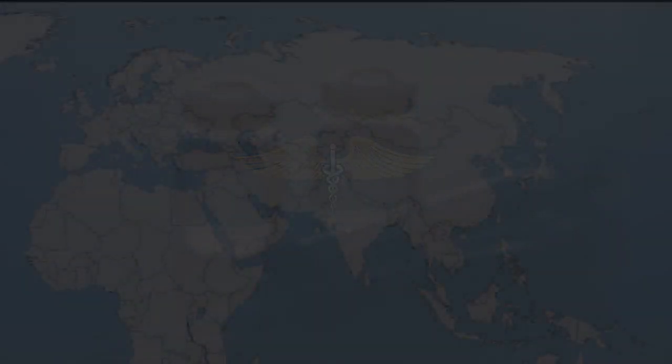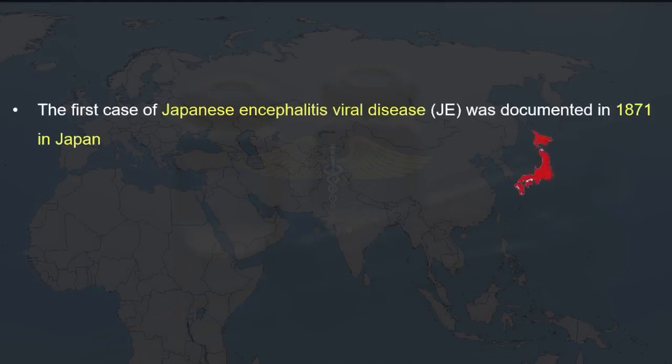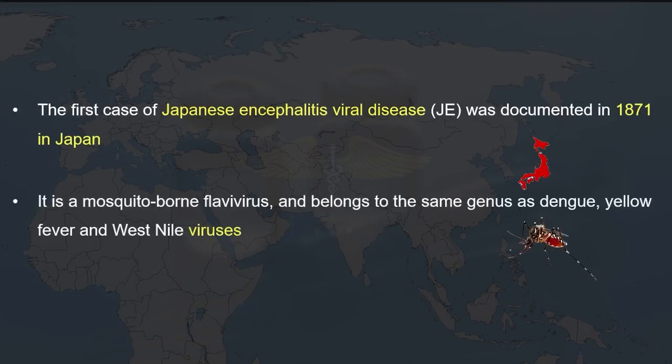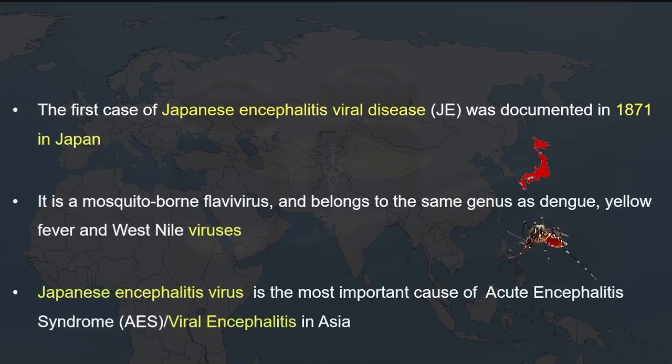This particular disease was first found in Japan. That is why probably the name has been given as Japanese encephalitis. 1871 was the year when this case was first found. This particular disease is a mosquito-borne disease from the flavivirus family. The genus is the same as dengue and yellow fever. This particular disease is the most common cause of acute encephalitis syndrome.